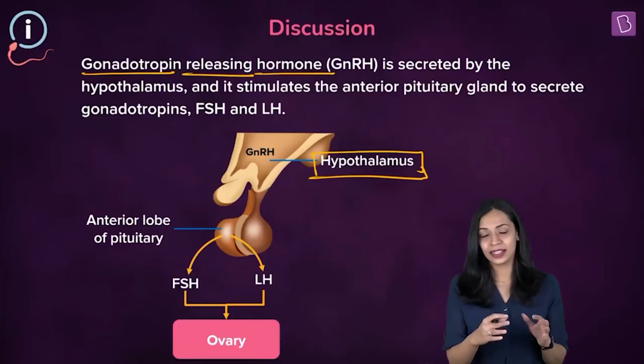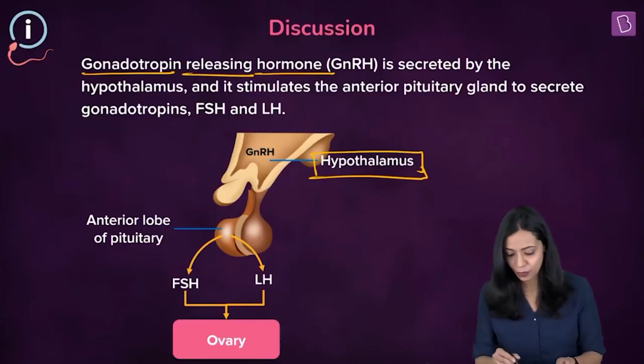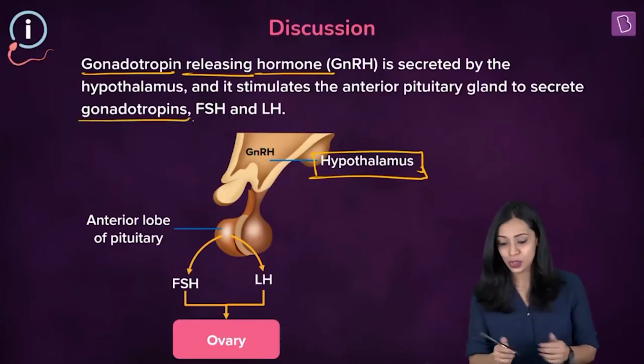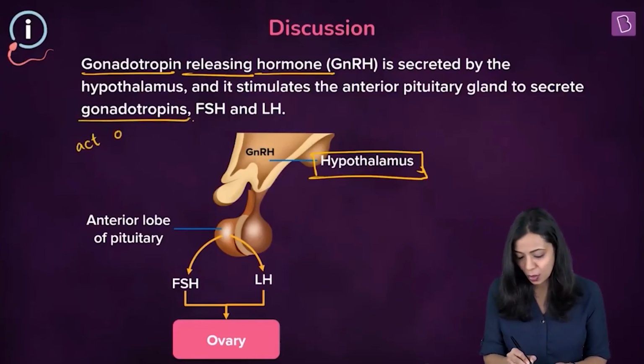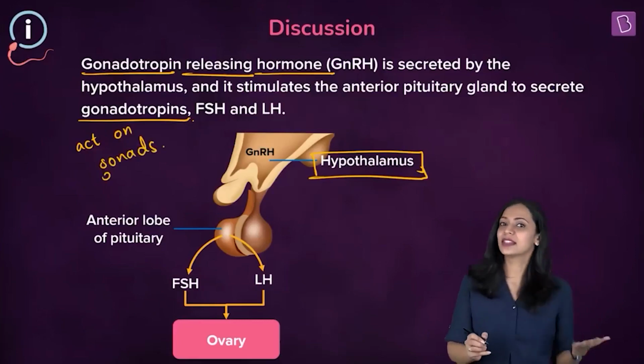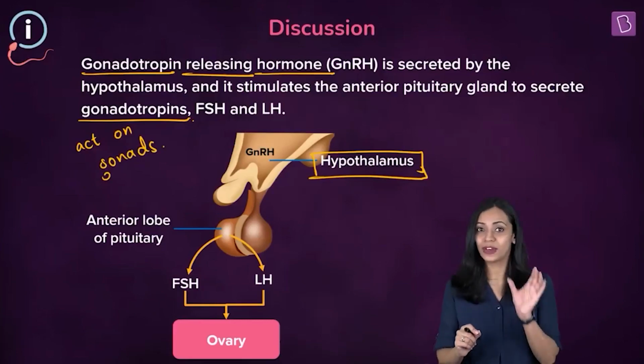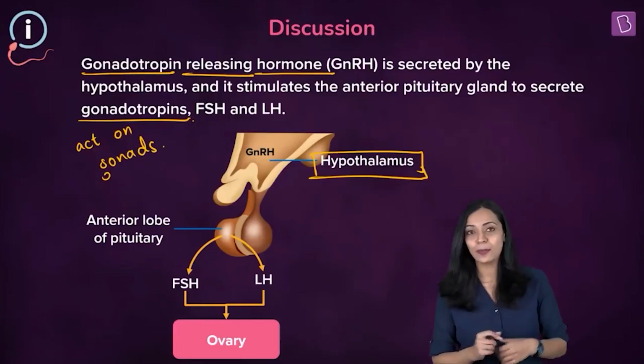As the name indicates, it stimulates the release of gonadotropins. Now what are gonadotropins? Gonadotropins are those hormones that will act on the gonads. Which are the gonads? In males, it is the testes, and in females, it is the ovaries. Okay, so the gland that produces GnRH is hypothalamus. So the first blank to our question here is hypothalamus.